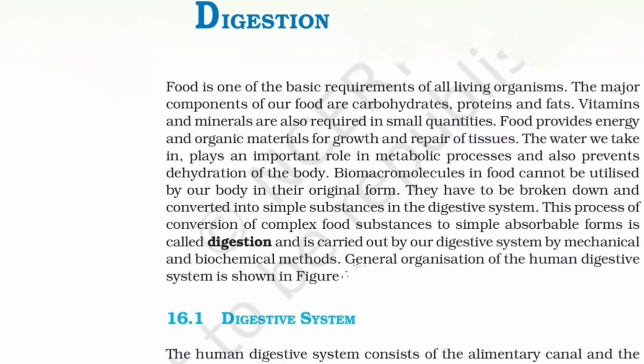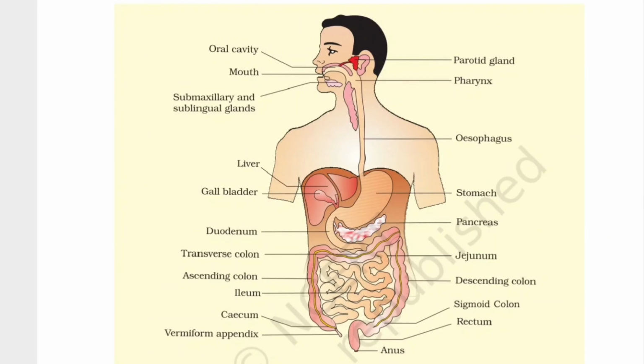So the general organization of the human digestive system is shown in the figure. Basically, the human digestive system consists of the alimentary canal and the associated glands. So let's go to the figure here.